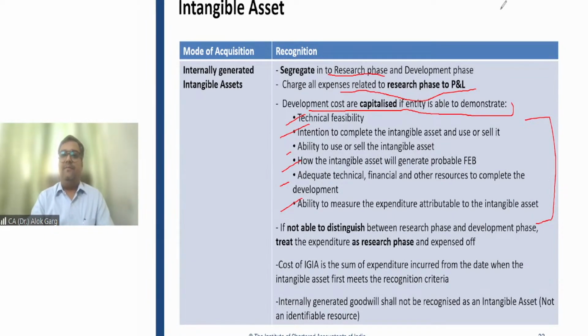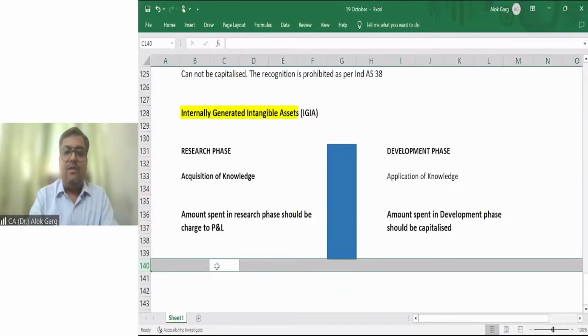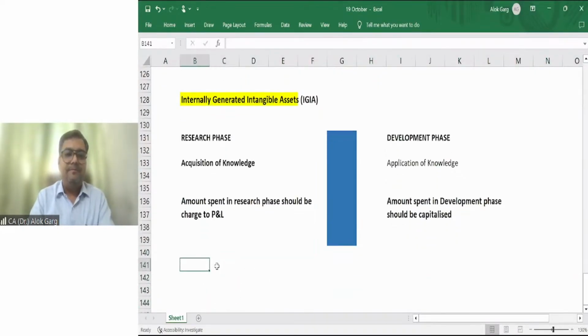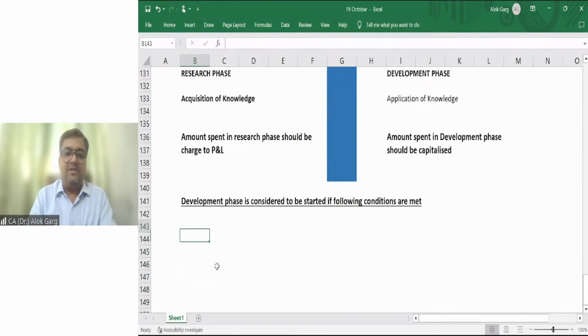Don't worry. Let's again go to the Excel file and there we will understand these conditions. Although you need to learn these conditions, let's go to the Excel file. What are these conditions? First of all, the development phase is considered to have started if all the following conditions are met. And what are the conditions? Just to remember the conditions, I'll give you a simple word.